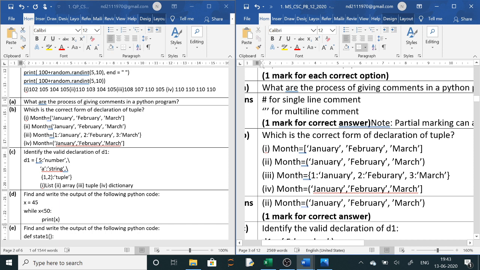So here some missed, this is ending with a square bracket. All right, so second is your correct answer. It is in parenthesis, round bracket के अंदर जो होता है उसको टपल बोलते हैं. तो इसमें second correct है.